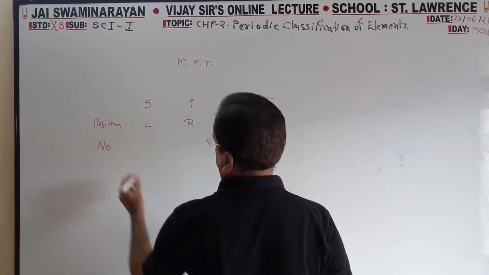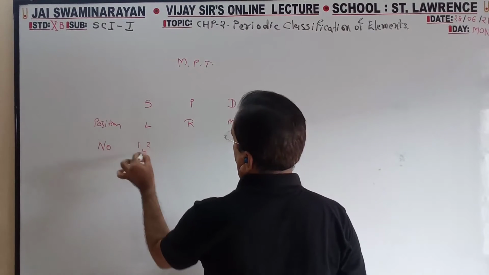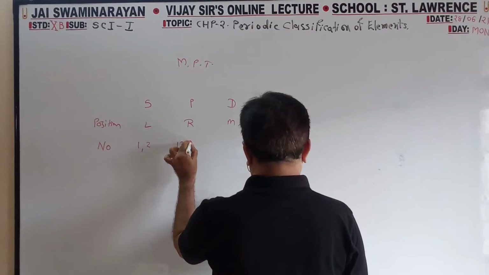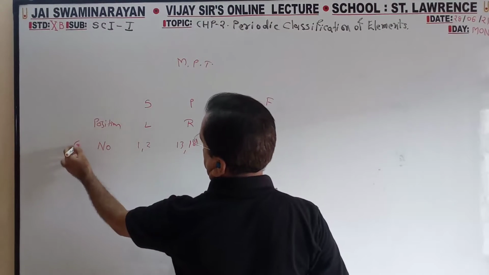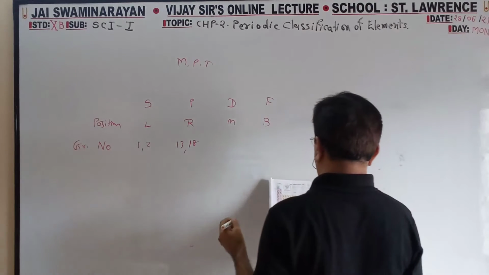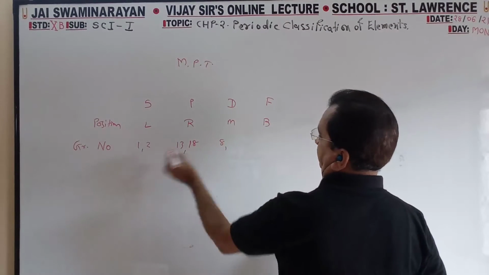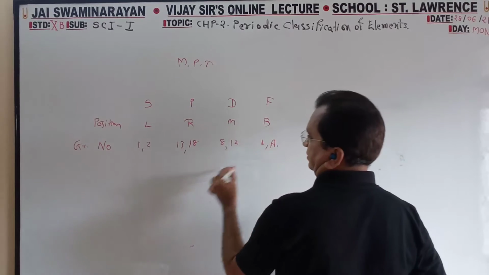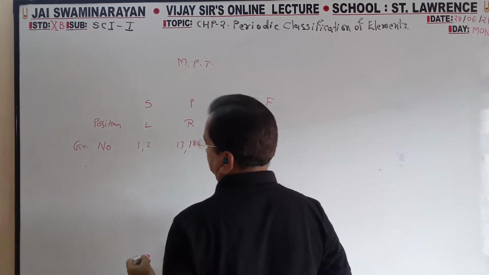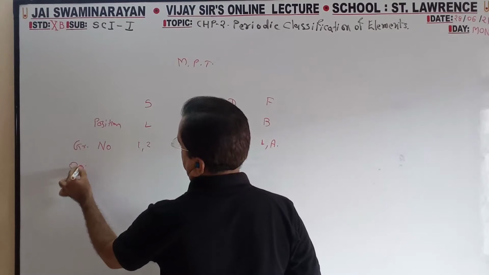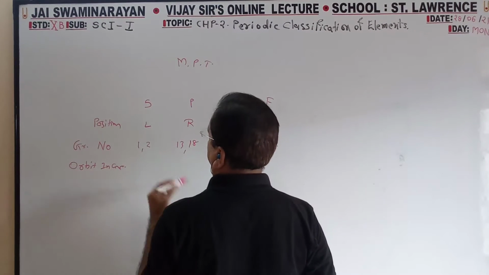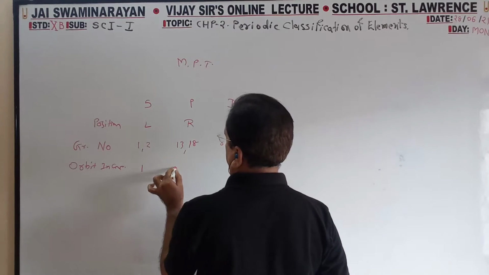Group numbers 1 to 2, 13 to 18, group numbers 3 to 12 in between, lanthanide, actinide. Orbit incomplete.